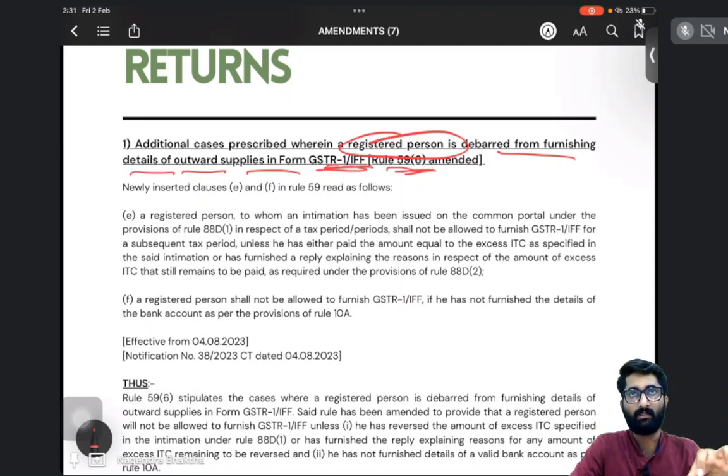In the present month, you cannot file your GSTR 1 if you have not filed 3B for the previous period. That was given in rule number 59 sub rule 6.